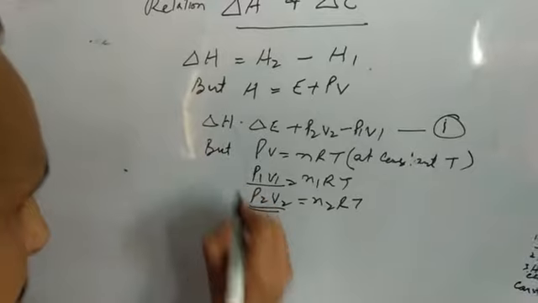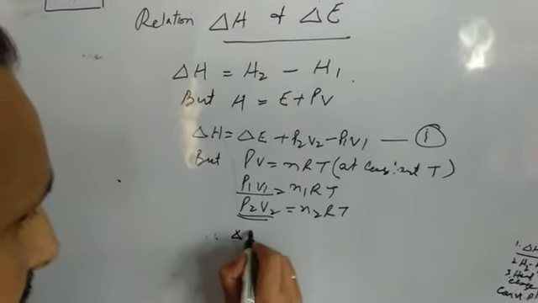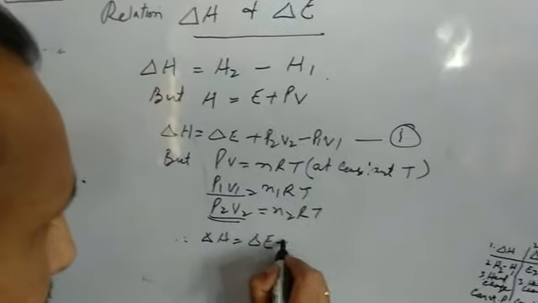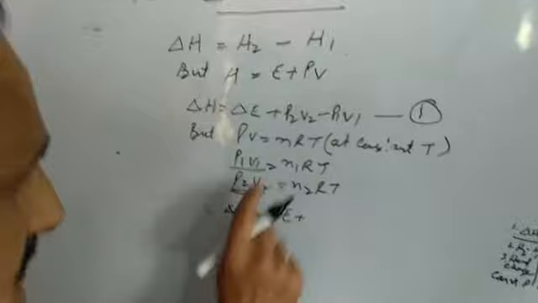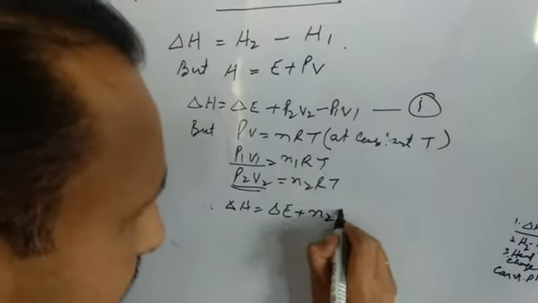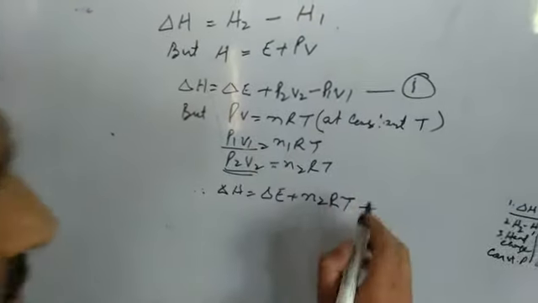Delta H is equal to delta E plus n2RT, because P2V2 is equal to n2RT, minus P1V1, and P1V1 is equal to n1RT.